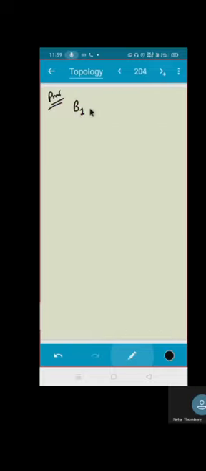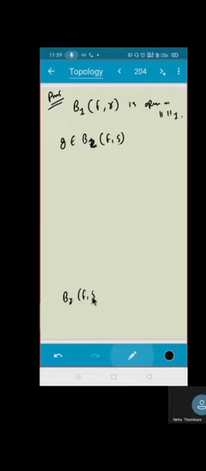Suppose I am taking b1, say b1 of f comma r is open in norm 1. Correct? What do I need to prove? I need to give one more s. So let g belong to b1 of f comma s, sorry, b2 of f comma s, such that what do I need to prove at last? I need to prove b2 of f comma s should be contained in b1 of f comma r.